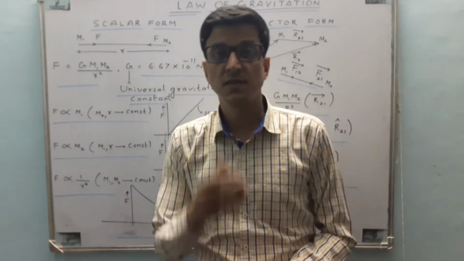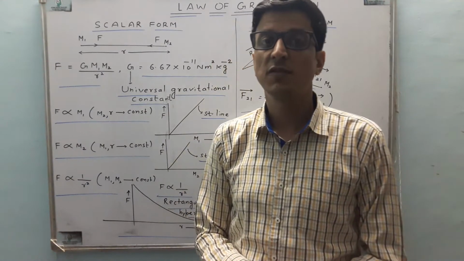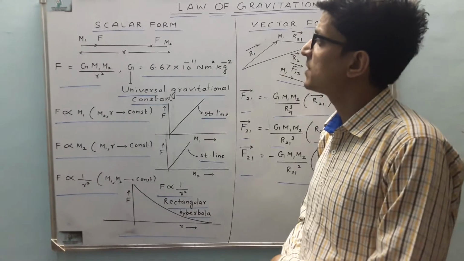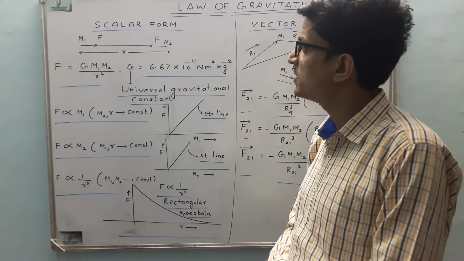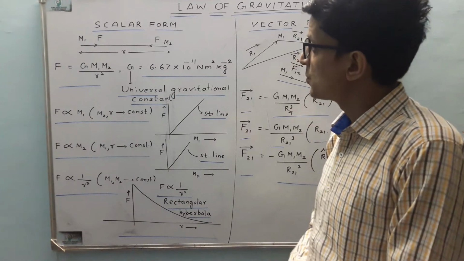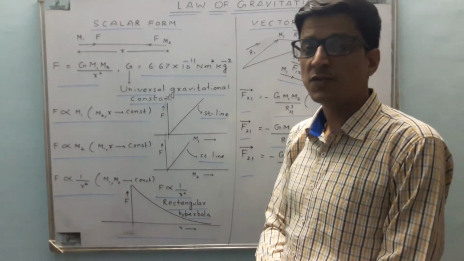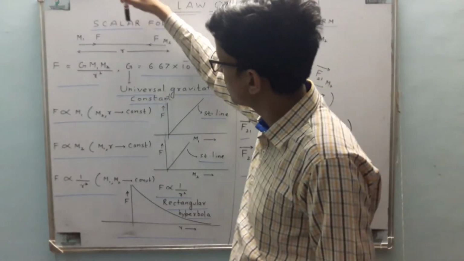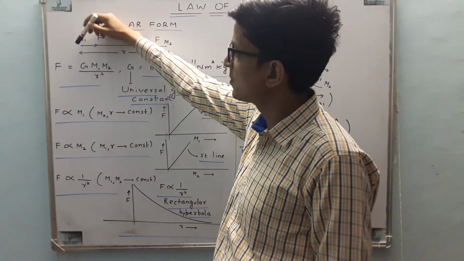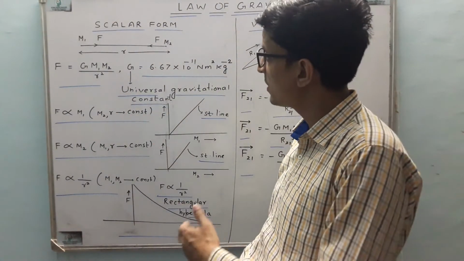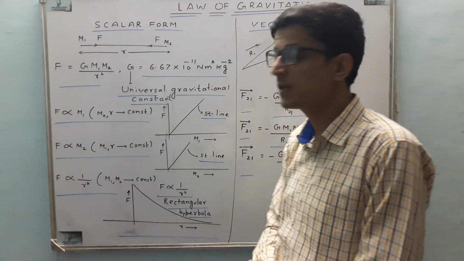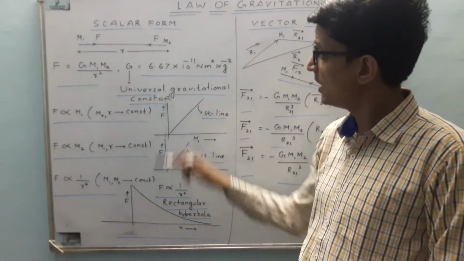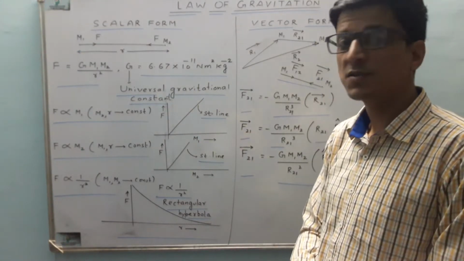So let's discuss this law of gravitation in scalar and vector form. The first thing is the scalar form. Suppose we have 2 point masses m1 and m2 and they are separated by a distance r. So gravitational forces are attractive forces. This mass will apply a force on this mass towards it, and similarly this mass will apply a force on this mass towards it. And the magnitude of the force is G m1 m2 by r square, where G is equal to 6.67 into 10 to the power minus 11 Newton meter square kg minus 2, and it is called the universal gravitational constant.